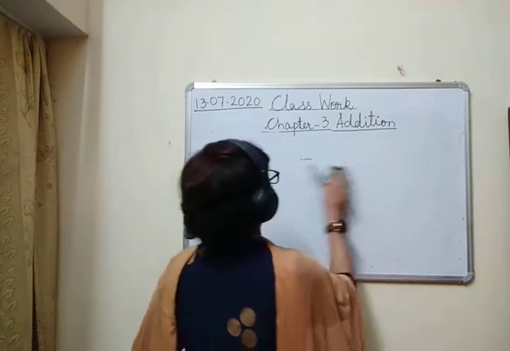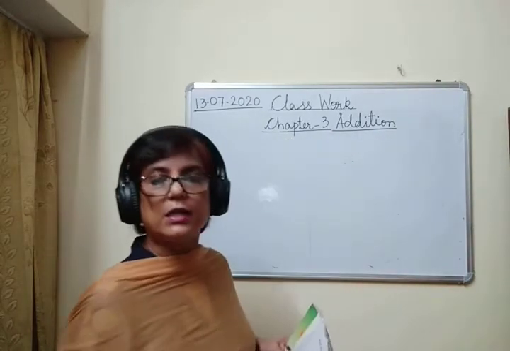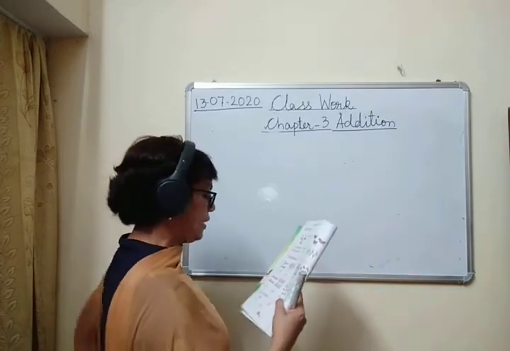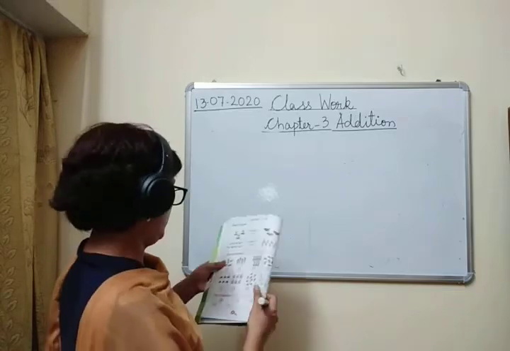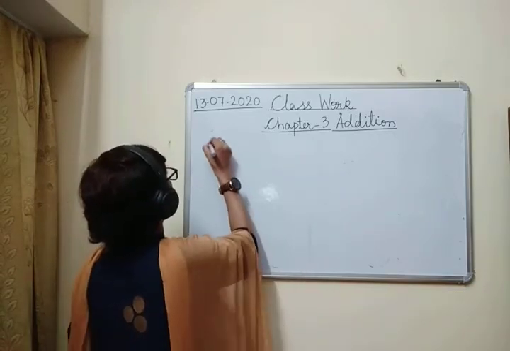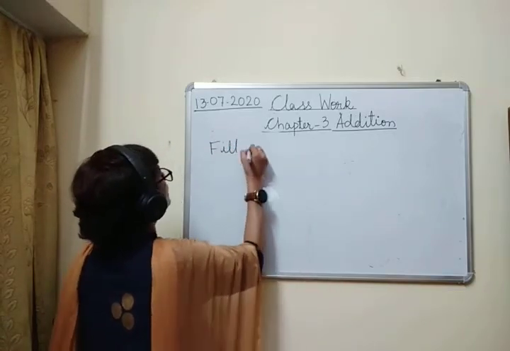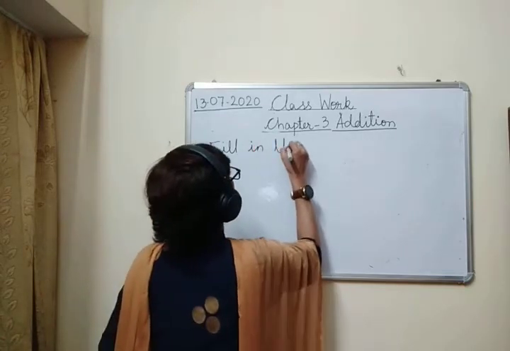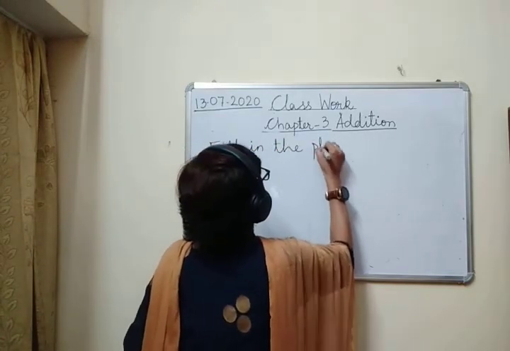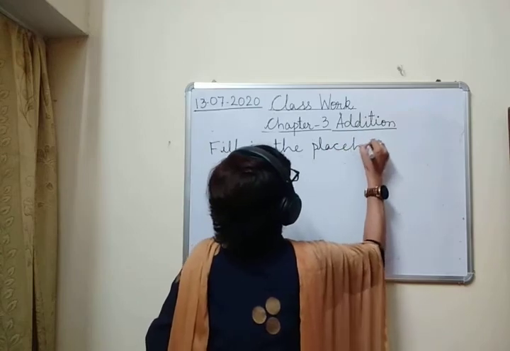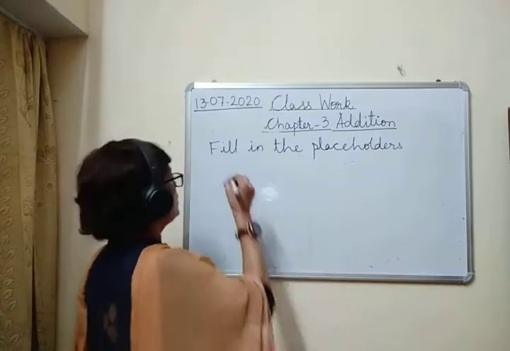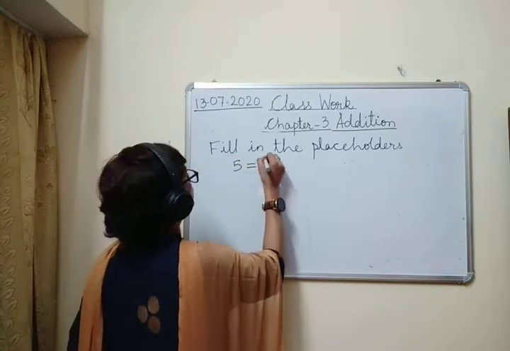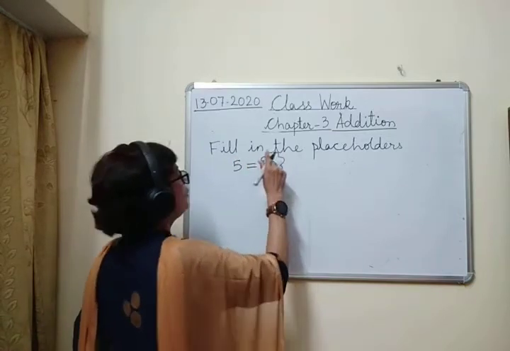fill in the प्लेस होल्डर्स. प्लेस होल्डर्स एज आई टोल्ड यू, प्लेस होल्डर्स का मतलब होता है जो ब्लैंक स्पेस होती है उसको बोलते हैं प्लेस होल्डर. Now here what you have to do is fill in the place holders. Okay, so what you have to do is 5 is equal to, and here you have to write the